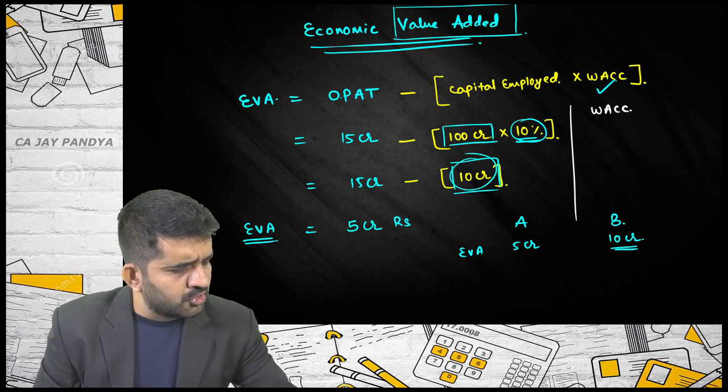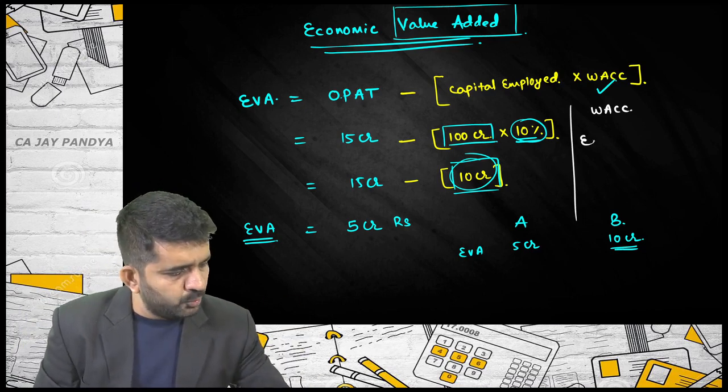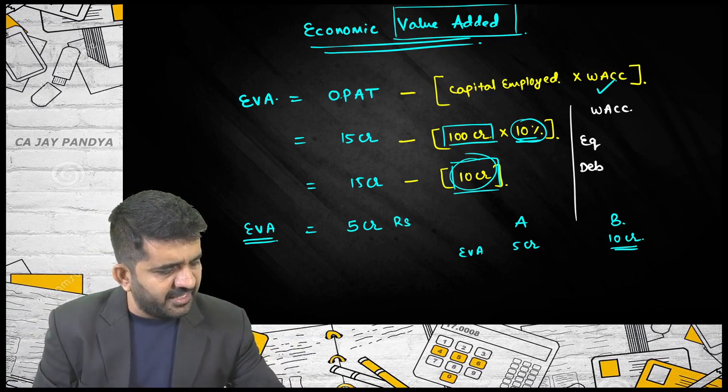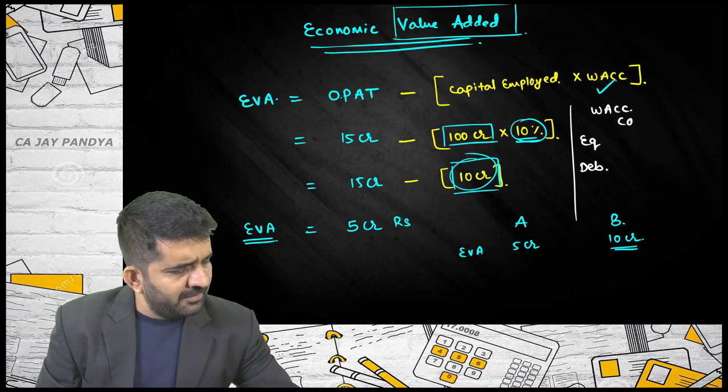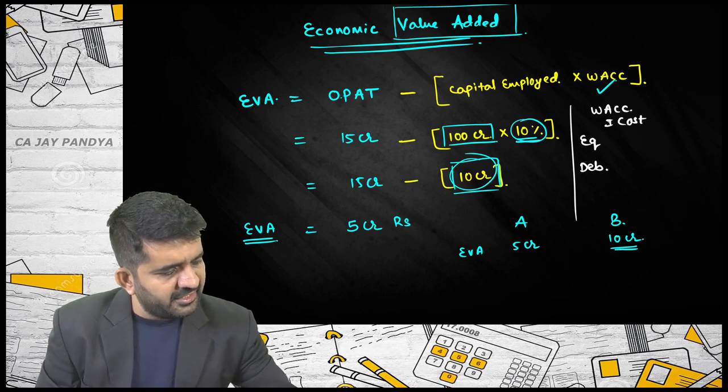Weighted average cost of capital. I am taking right now only two sources of capital, equity and debentures. I will be writing cost, treating it as I.